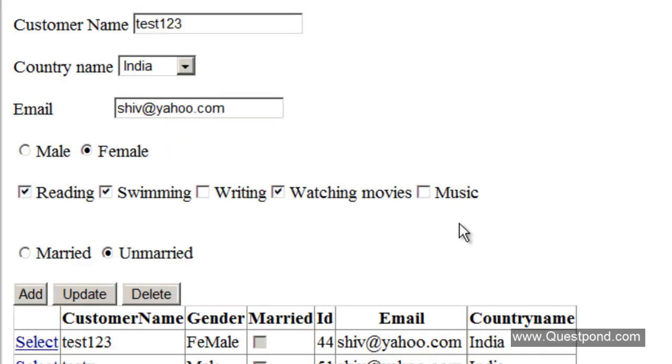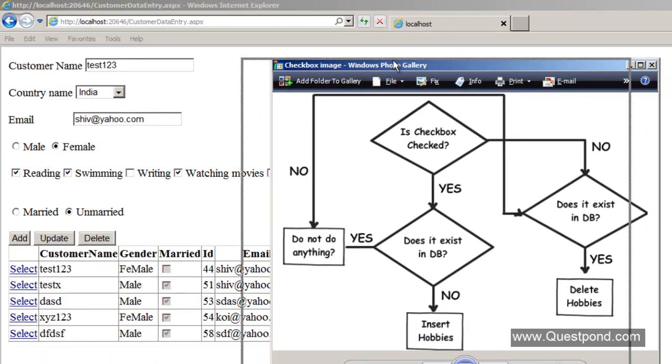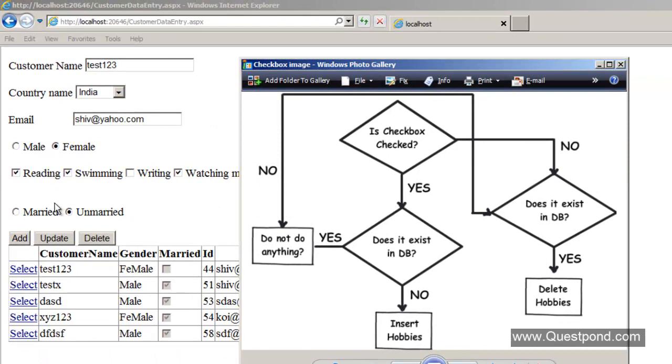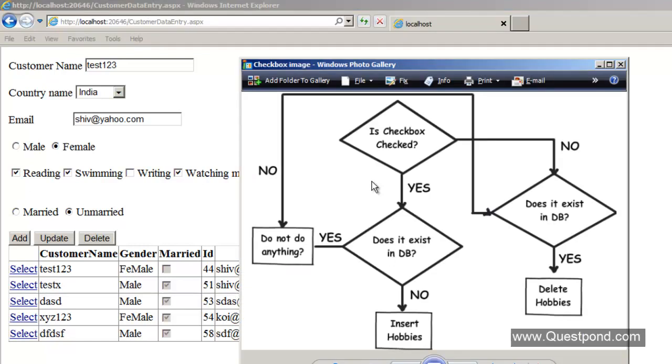So let's take the first case first. In this case, the end user has gone ahead and checked some check boxes, right? So this watching was already existing in the database. The reading and swimming, he has just added new ones. So what will happen now is, you will first go and check in the behind code, okay, are the checkboxes checked? Yes. So if the checkboxes are checked, the first thing is, do they exist in the DB? If they exist in the DB, don't do anything.